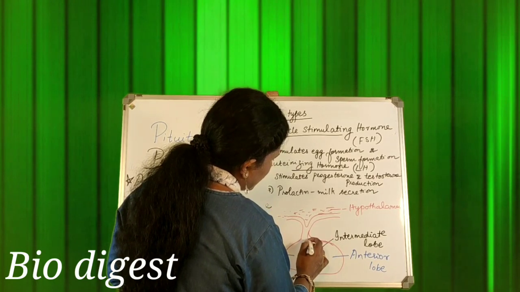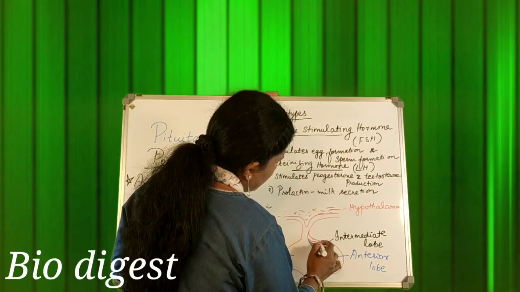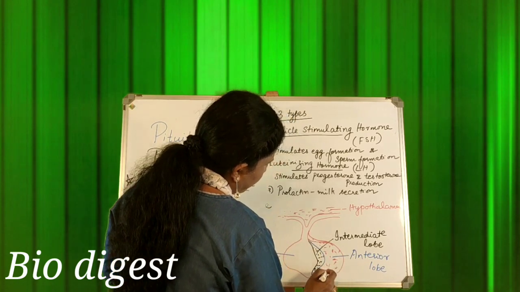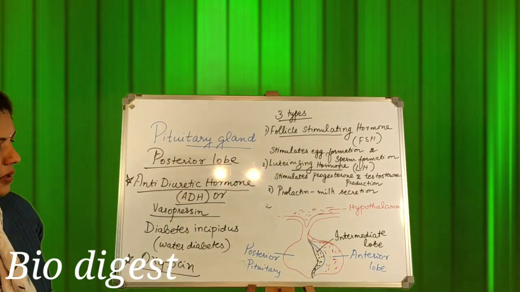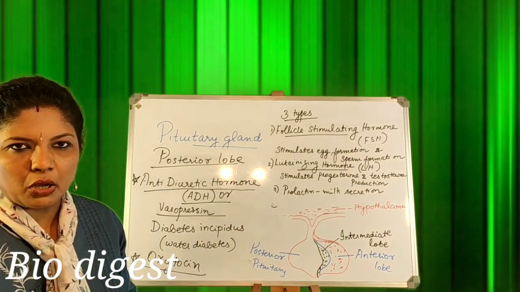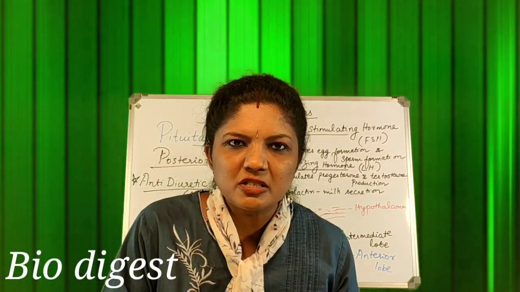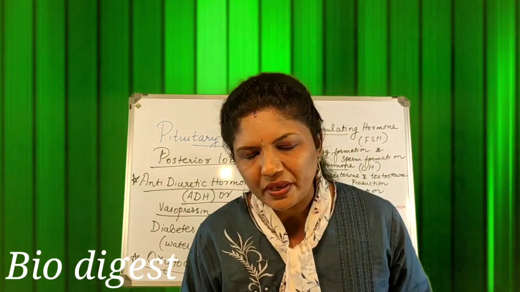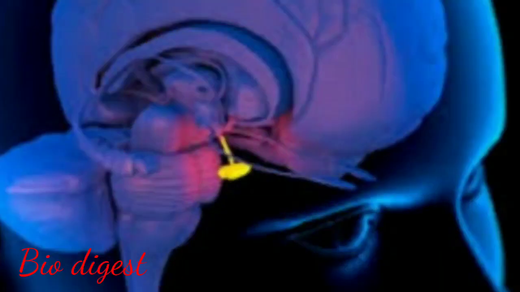So this is the structure of the pituitary gland. I am showing in dots. This is the anterior lobe, posterior lobe. Then there is an intermediate lobe which is usually absent in humans but usually found in lower animals. Hope the topic is clear to everyone.